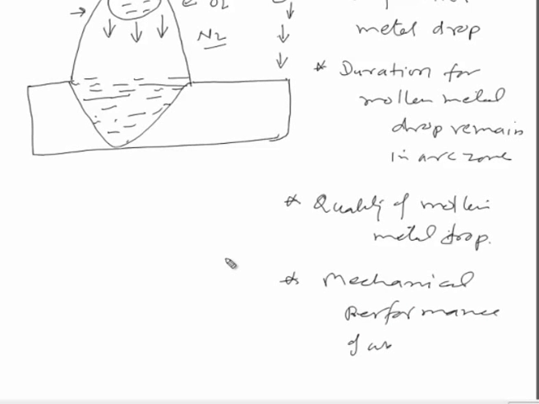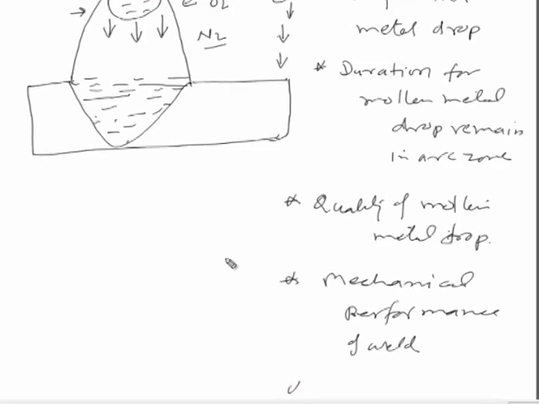of the weld joint. So, to avoid this kind of adverse effect, it is necessary that the forces are generated in the arc region in such a way that the molten metal drop stays at the tip of the electrode for a minimum period, and as soon as it is formed, it is transferred to the weld pool.